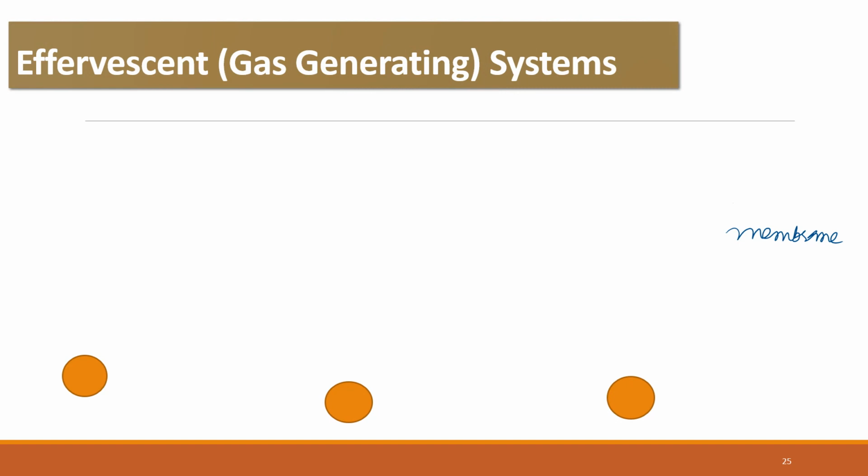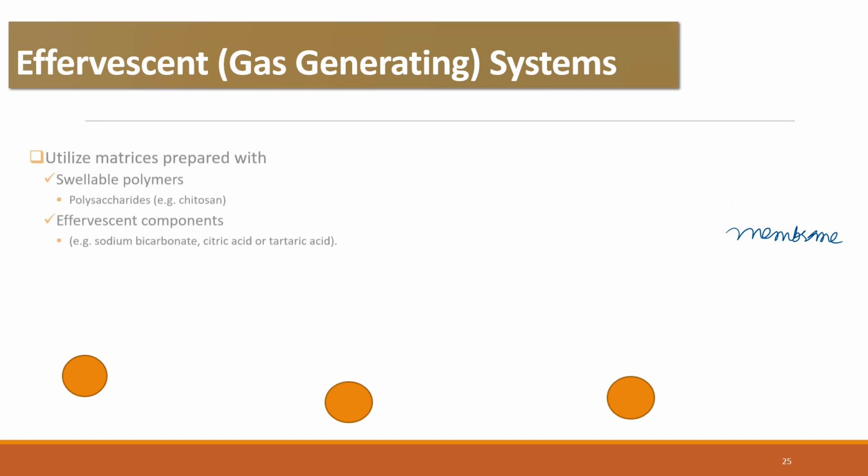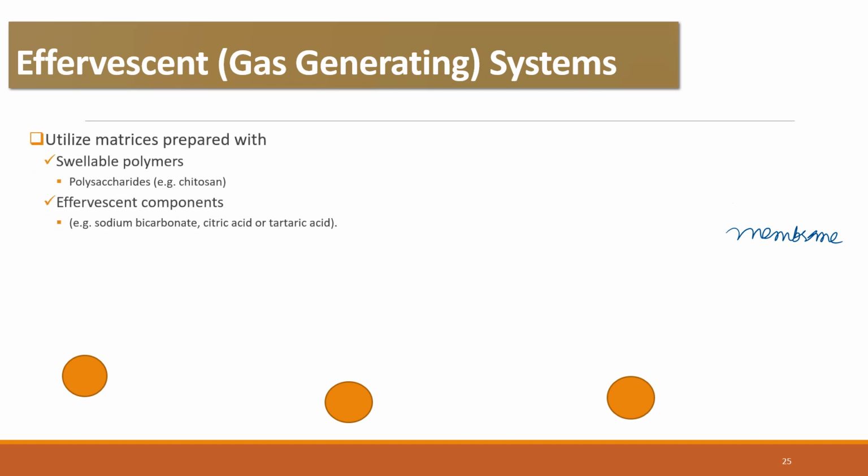Effervescent or gas generating system is another system which is used for the floating drug delivery system. Floatability can be achieved by generation of gas bubbles.